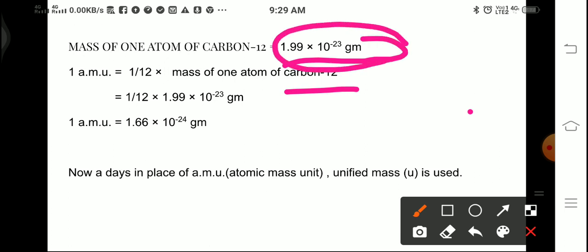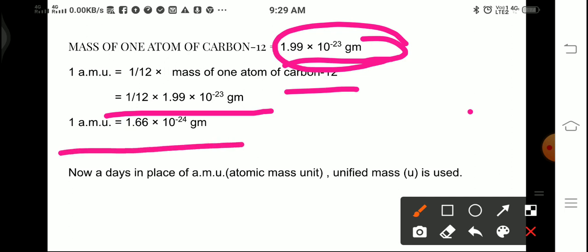So we can find one atomic mass unit, or mass of one atom, which is 1 by 12 multiplied by 1.99 into 10 to the power minus 23 gram. After this calculation, we found that the mass of the hydrogen atom, the lightest atom or the smallest unit, one atomic mass unit, is equal to 1.66 into 10 to the power minus 24 gram.